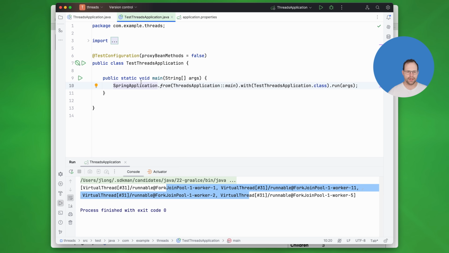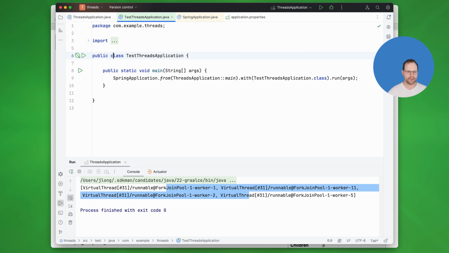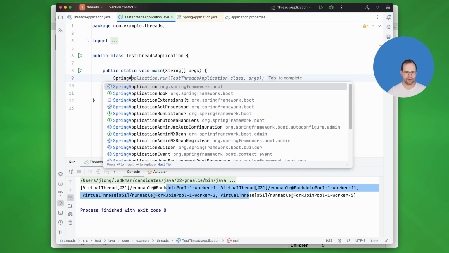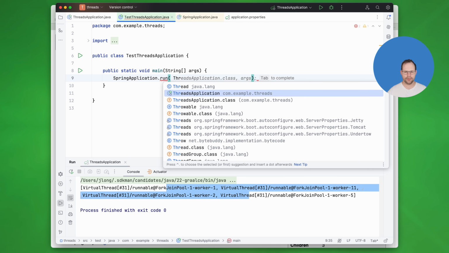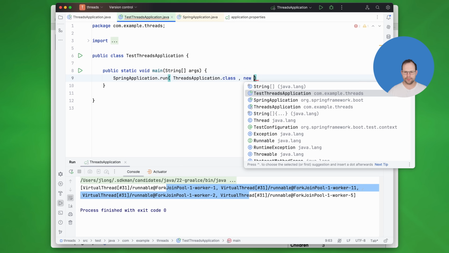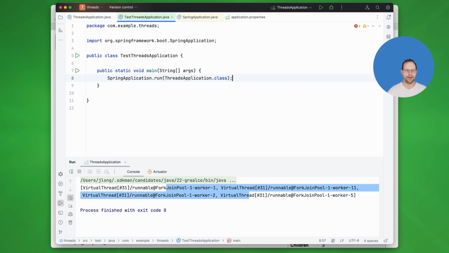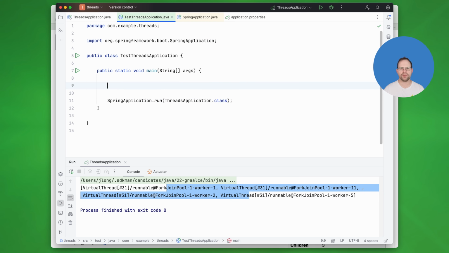This is our test code, and in this test code, I'm going to run the Spring Boot program. Get rid of that. SpringApplication.run DemoApplication or ThreadsApplication.class. We can just pass in nothing there. It's fine. Okay, we can run it, but I want to set up some things before we run it so that we can parameterize it per run.